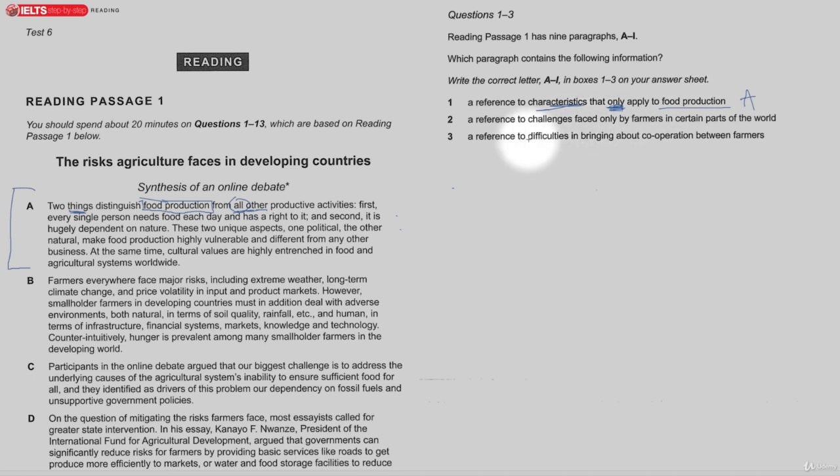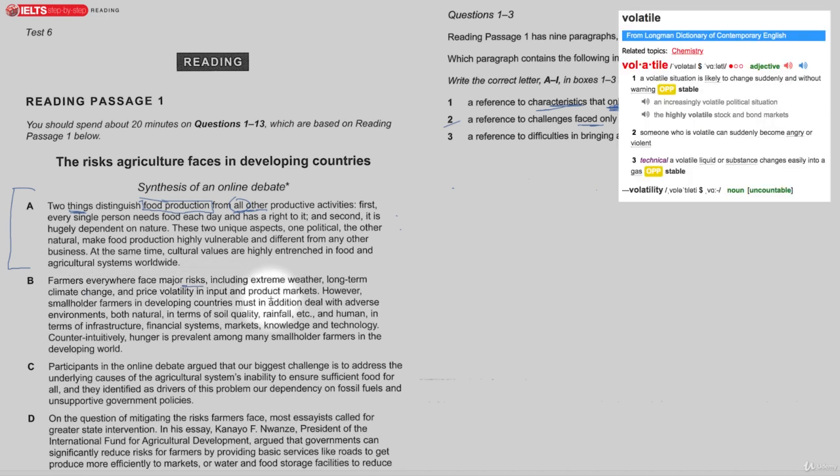Then over here, number 2, a reference to challenges faced only by farmers in certain parts of the world. So we need to find something that talks about certain parts. And if you look over here, you'll find that in B it says farmers everywhere face major risks: weather, climate change, price volatility.